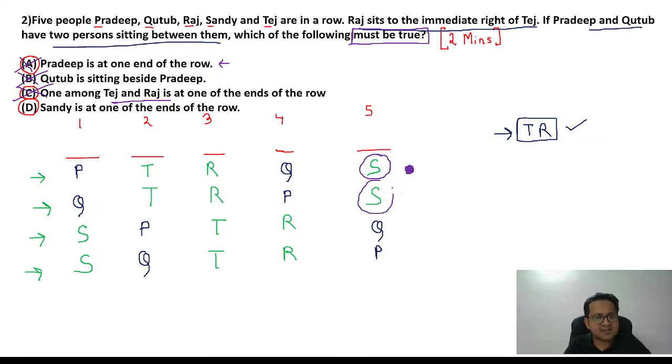Scenario 2, may S is at the end of the row. Scenario 3, may S is at the end of the row. Scenario 4, may S is at the end of the row. Super awesome. Answer is option D.